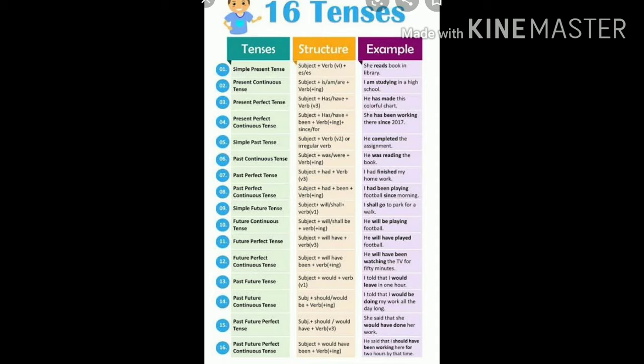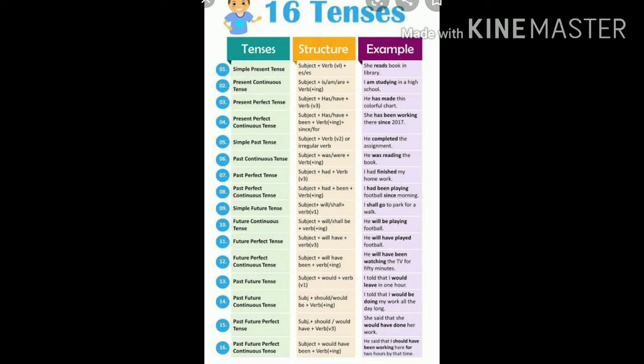Present perfect tense, subject plus has or have plus verb 3. Present perfect continuous tense, subject plus has or have plus been plus verb ing plus since or for. Simple past tense, subject plus verb 2 or irregular verb.